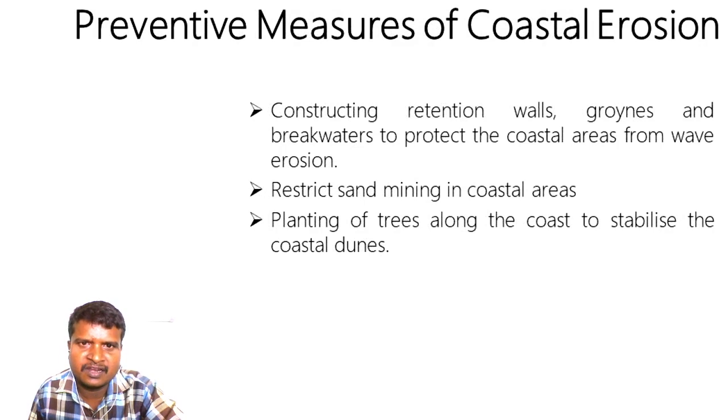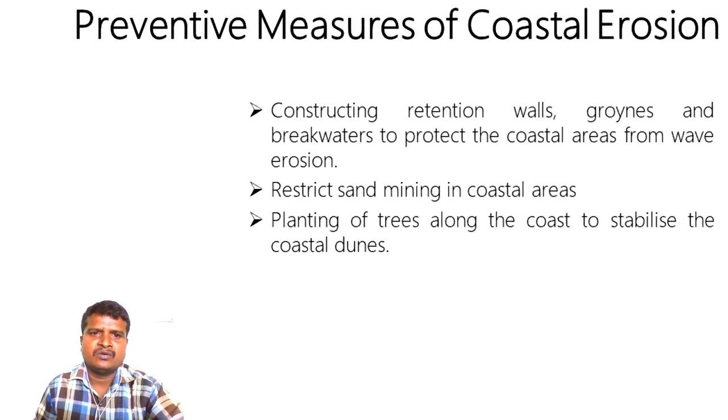Let us see them on the screen. Constructing retention walls, groynes and breakwaters to protect the coastal areas from wave erosion. Restrict sand mining in coastal areas. Planting of trees along the coast to stabilize the coastal dunes. So these are the preventive measures which we need to take in order to prevent coastal erosion.